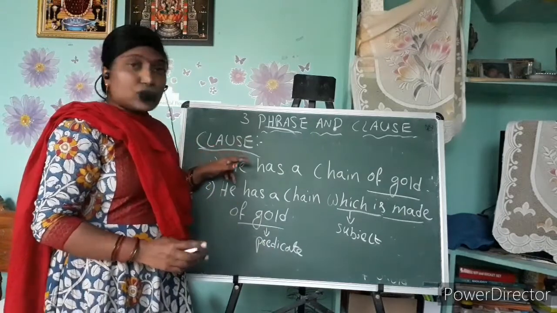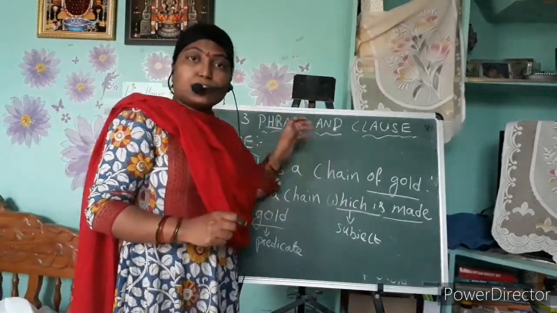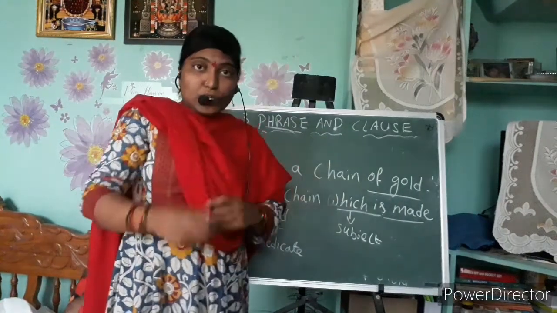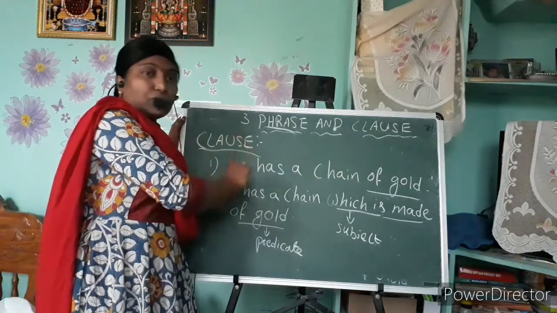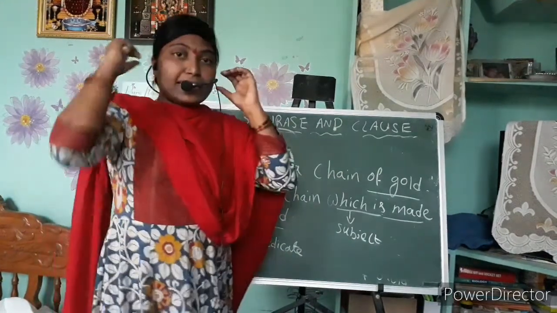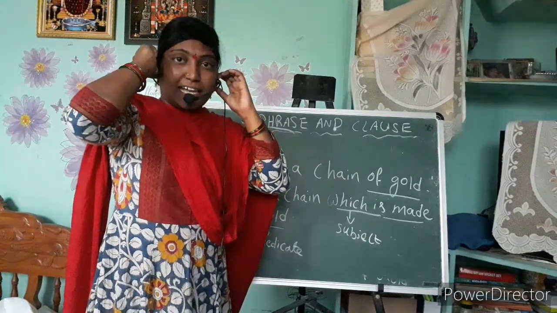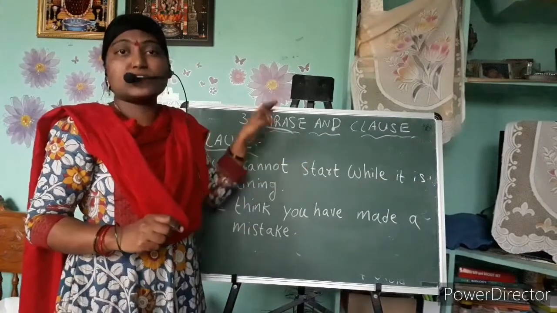Now I will show some examples for the clause. After seeing those examples, you will understand more. So now I will write the examples on the board. Observe the examples carefully.